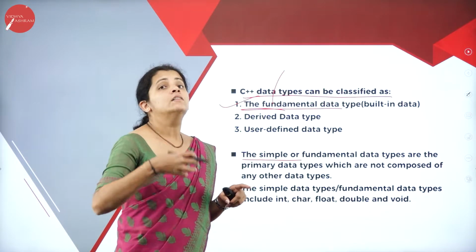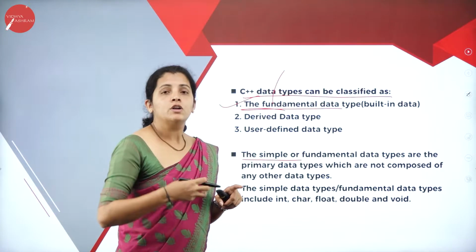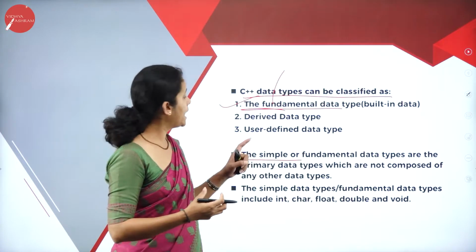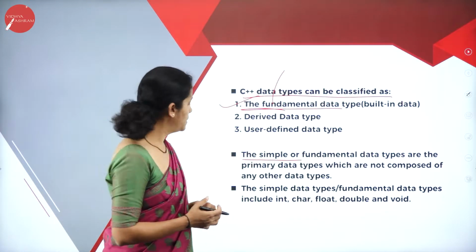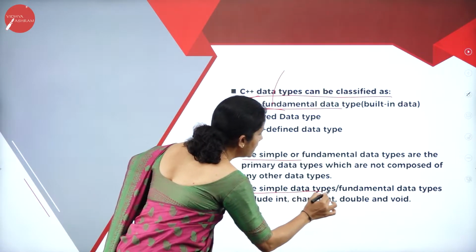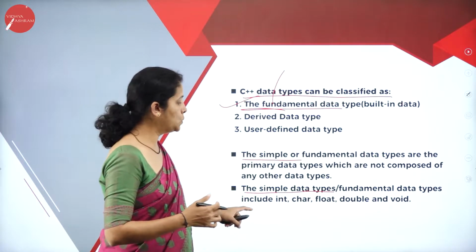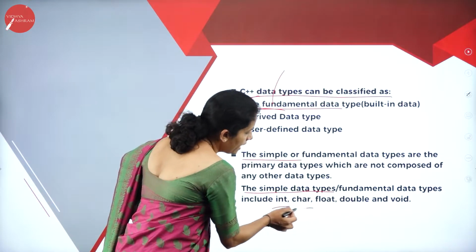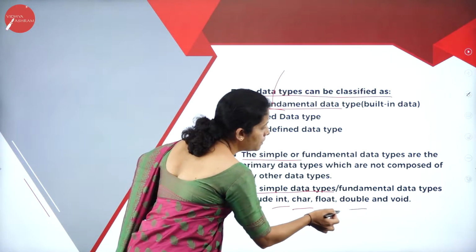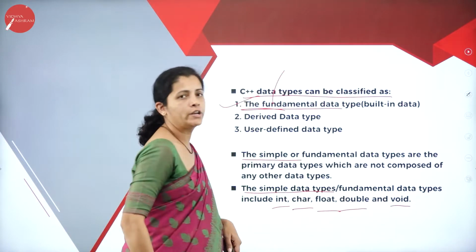That means fundamental data types are not composed of any other data type. Then the simple or fundamental data types include integer, character, float, double, and void.